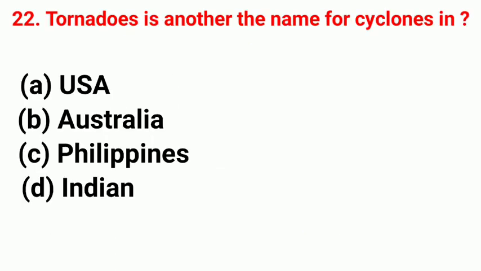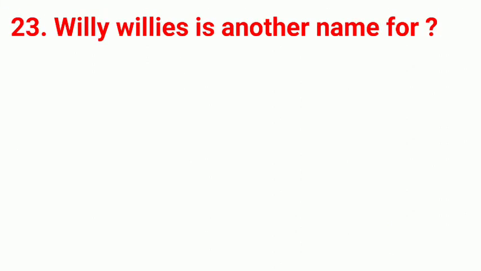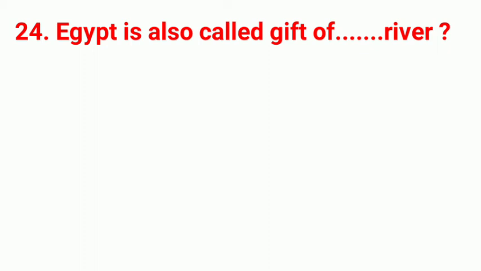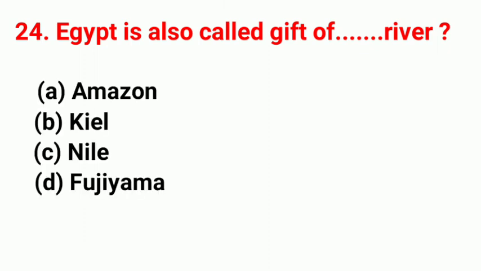Tornadoes is another name for cyclones in. Right answer is USA. Willy-willies is another name for. Right answer is cyclones. Egypt is also called gift of. Right answer is Nile River.